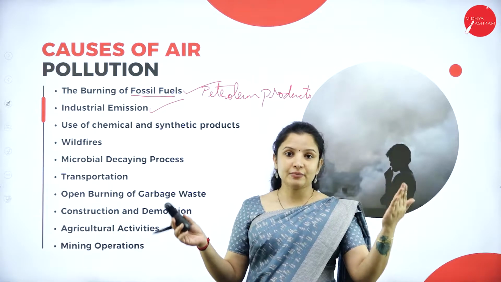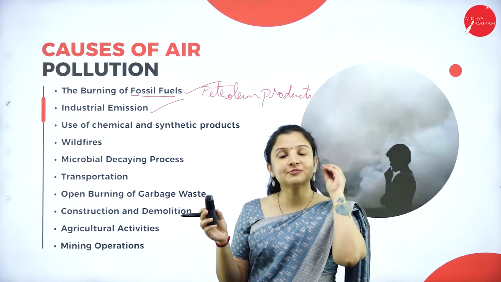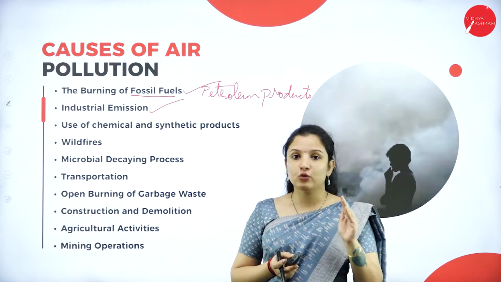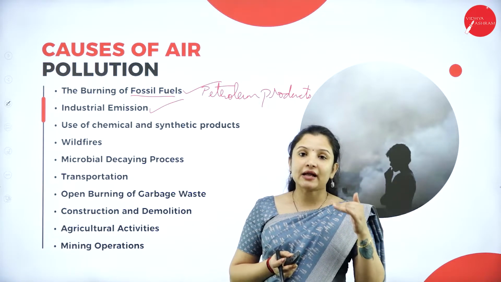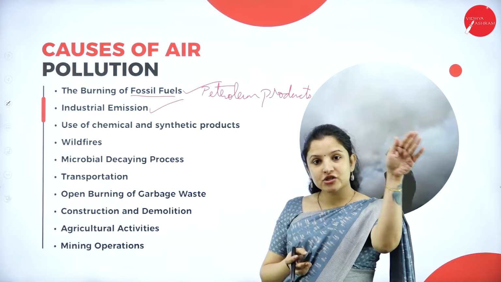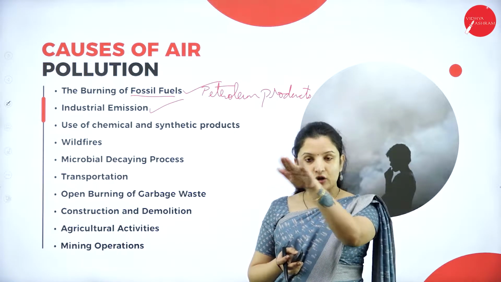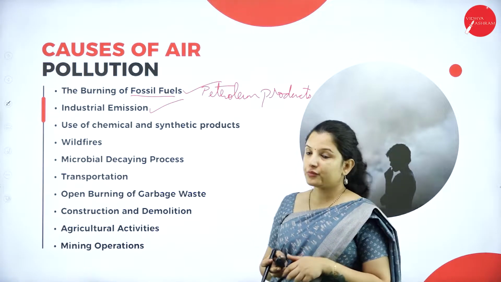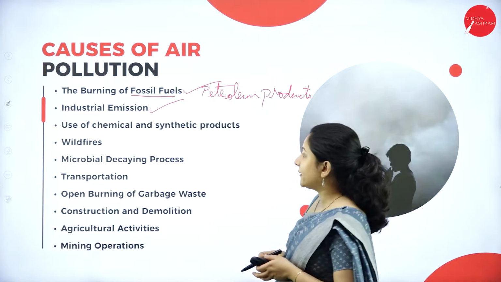So you all have seen big chimneys and all that in the factories, right? Those chimneys will have a specific height. So it should be built to that height itself, not lower than that. But what industries usually do, in order to save money, is not follow those standards, which can lead to the circulation of toxic air in the atmosphere itself, almost near the ground. So therefore causing a lot of problems to human beings and animals. So industrial emission is also one of the causes for air pollution.